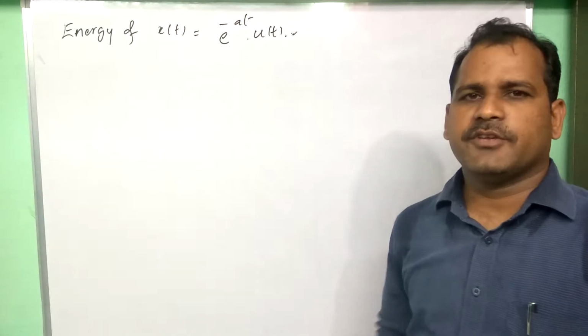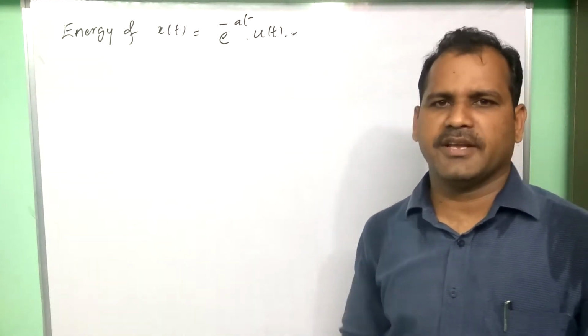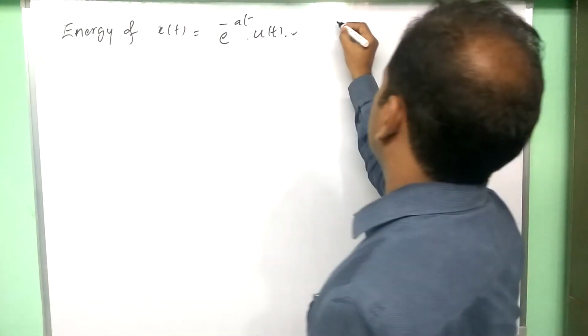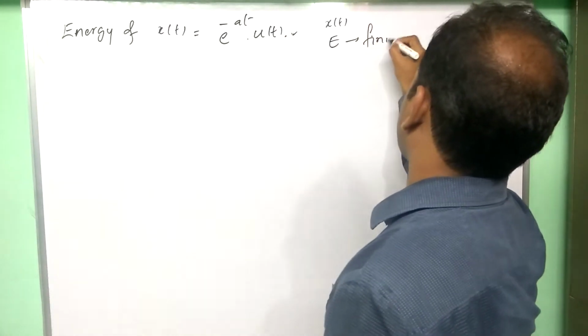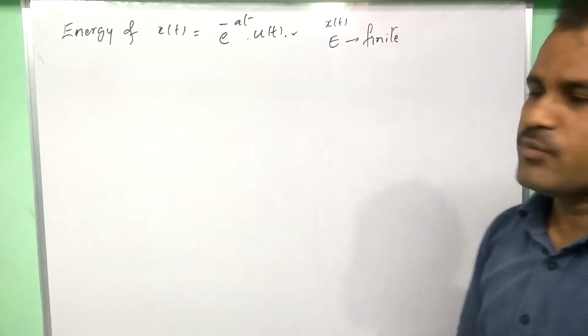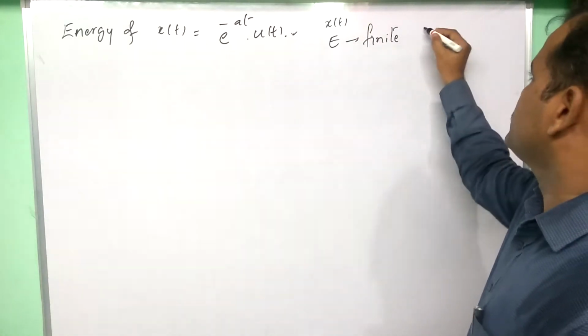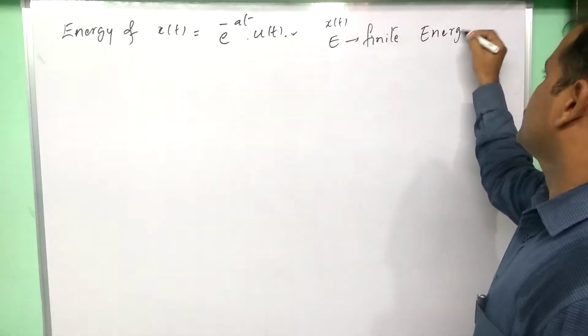In our introduction of the energy signal video, I have discussed clearly that for a signal x of t, if energy is finite, then we call that signal x of t an energy signal.